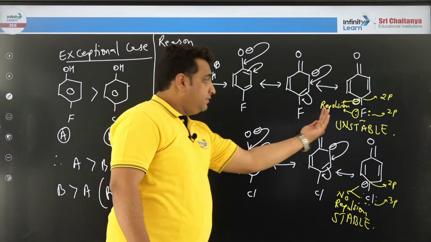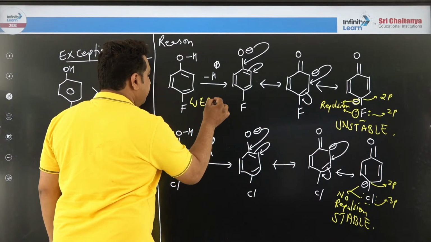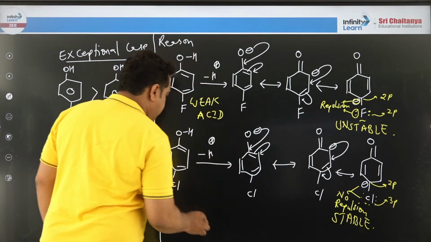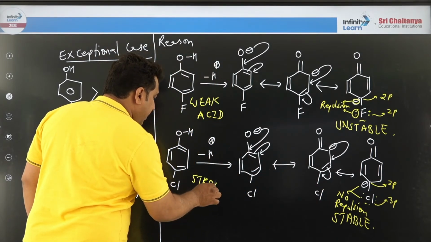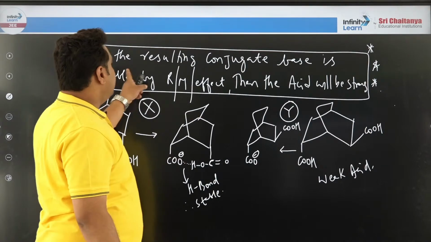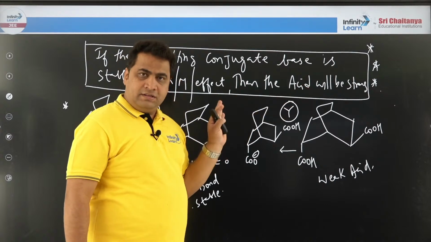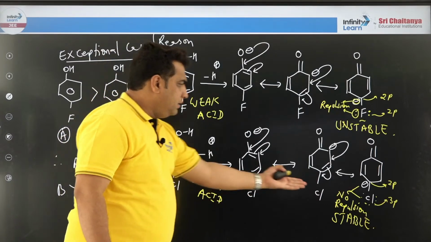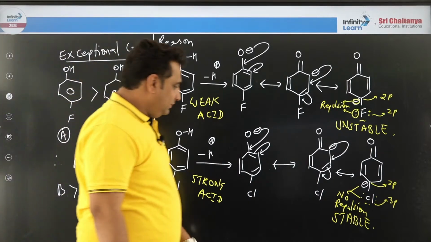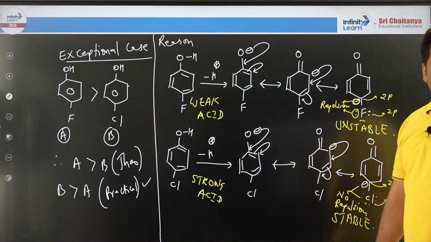So now if you come reverse, if it is unstable, then this will be what, dear? This will be a weak acid. Correct? And that is what? Stable. Then this will be a strong acid. Why? Because I already explained just a second ago. What was the concept? If the resulting conjugate base is stable by anything, in general stable, it will be a strong acid. Did I use this dialogue? So it is stable. So this is a strong acid. Hence, B is greater than A. Nice problem, no? Right. I am going to teach you more of this problem. Right?